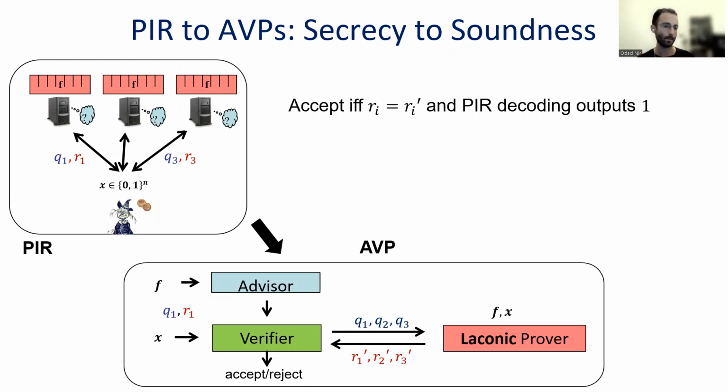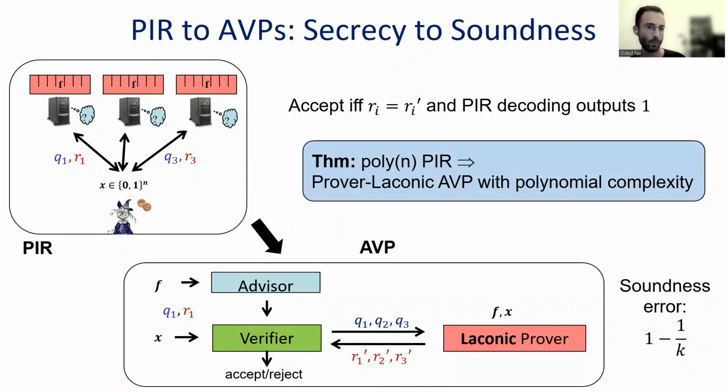And this is it. And correctness should be obvious here. If f of x is 1, then the verifier will be persuaded that f of x is 1. But if it is not, and the prover would like to cheat the verifier, it will have to change at least one of its responses in order for the PIR decoding to output 1 instead of 0. And then if the prover changes the response sent by the advisor, the verifier will know about it and say that the prover cheated. And this can happen with probability 1 over k, when k is the number of servers. And so we get soundness error, which is bounded by 1 minus 1 over k, which is constant, as we wanted.